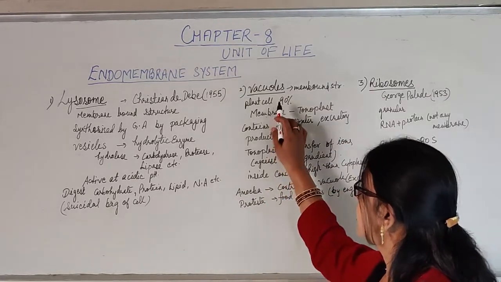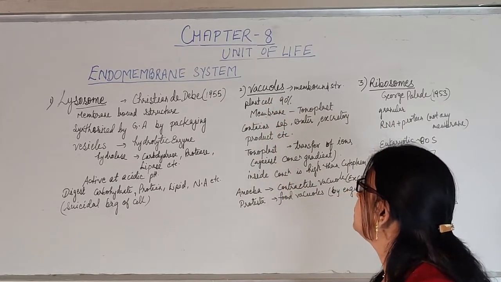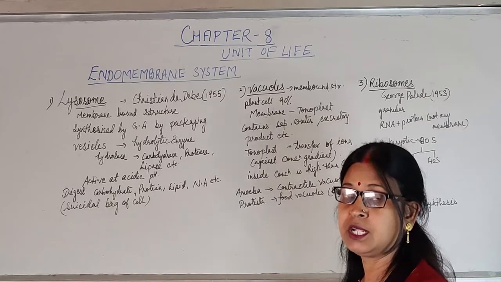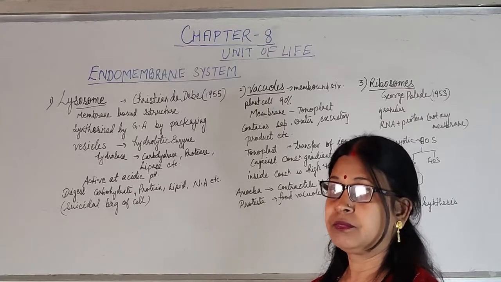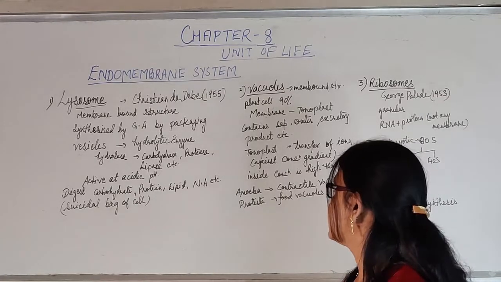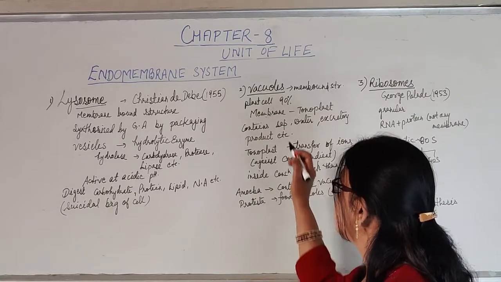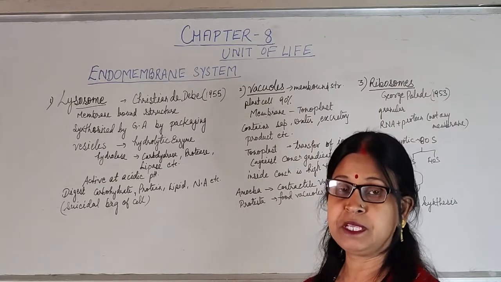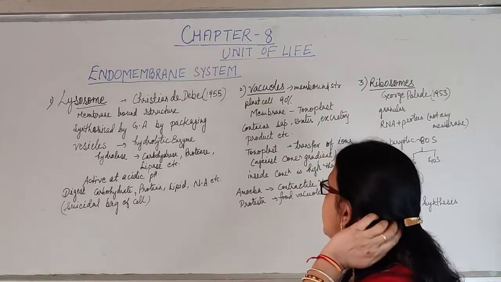Now the next endomembranous system part is vacuoles, and vacuole is also a single membrane bound structure present in all the eukaryotic cell, that is the plant cell as well as animal cell. They are also present in different forms. In plant cell it occupies about 90% of the space, and that's why the nucleus moves toward the periphery.